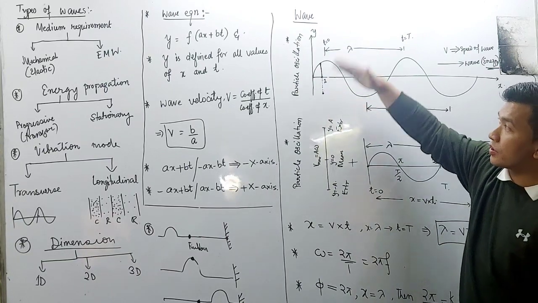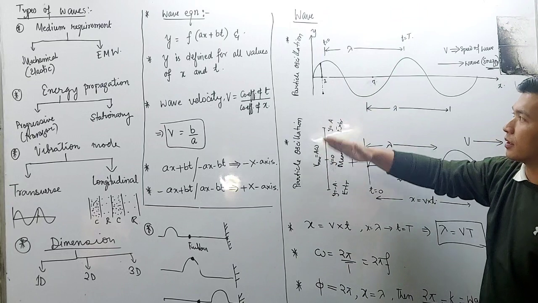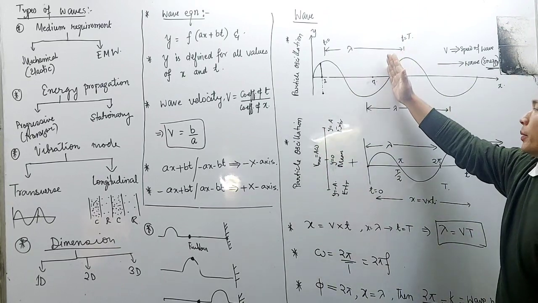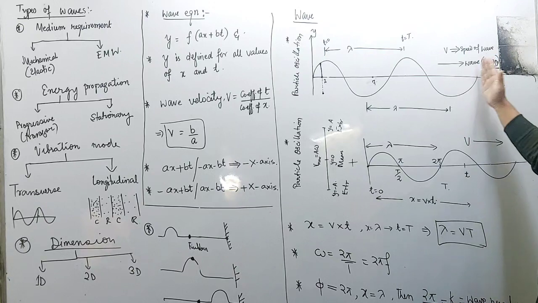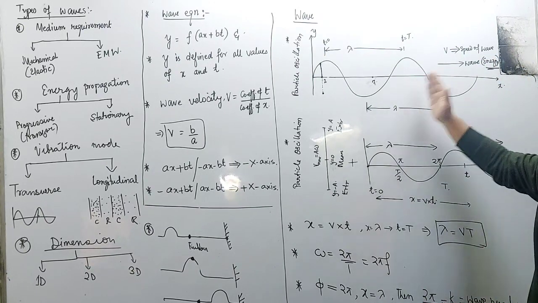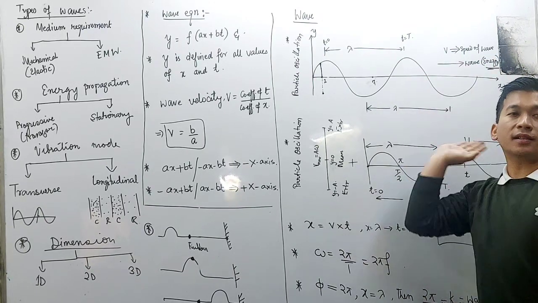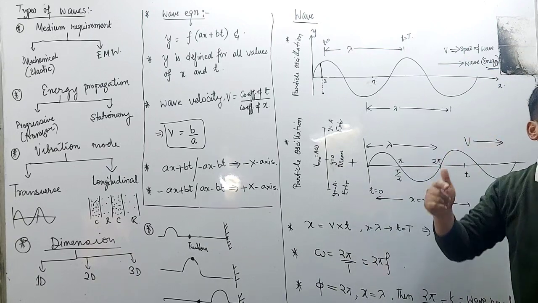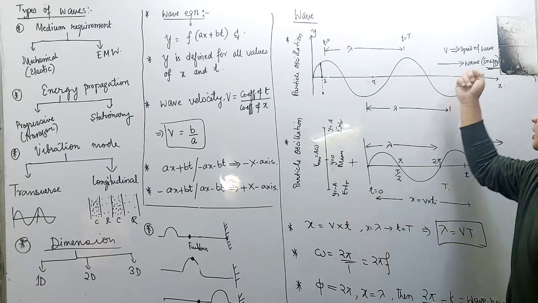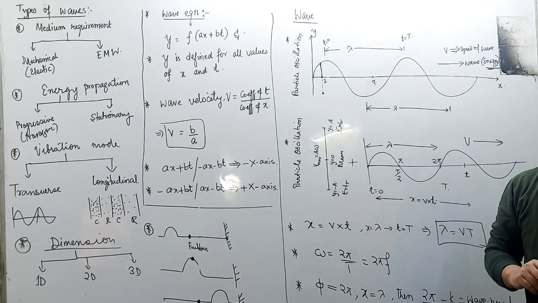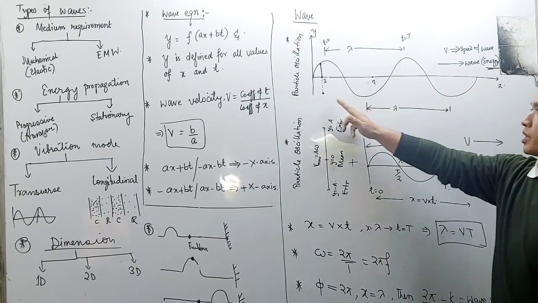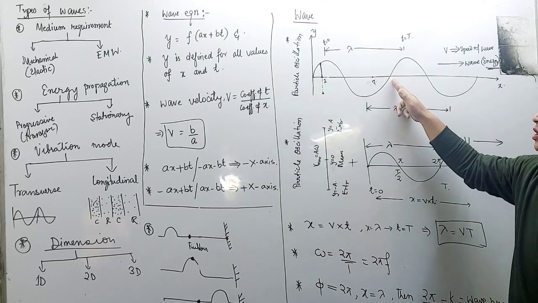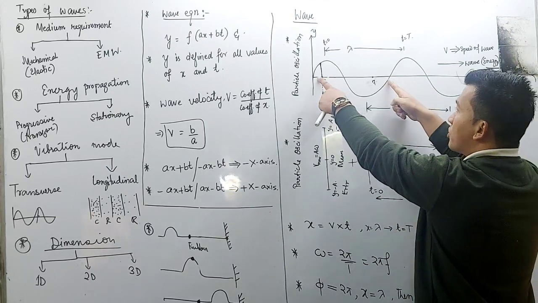Y changes for the particle, and the change along the x axis is for the wave. This is wave number 1, this is wave number 2, this is wave number 3. This is considered as the displacement of the wave along the x axis. Understand? So the displacement produced for the propagation of one wave will be known as wavelength. From here to here, this is also again wavelength.